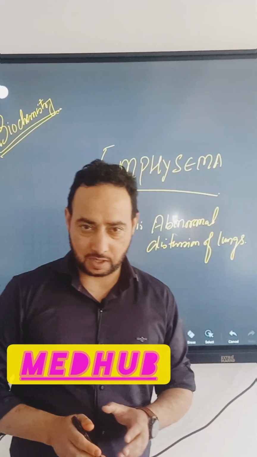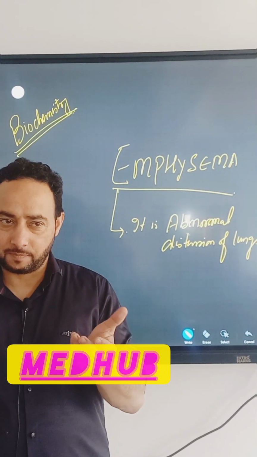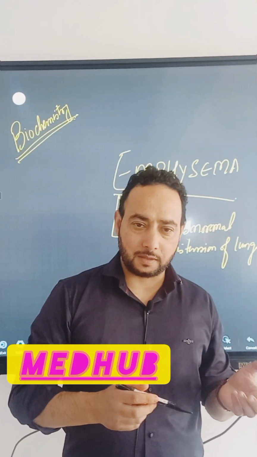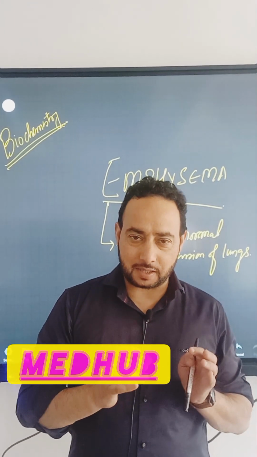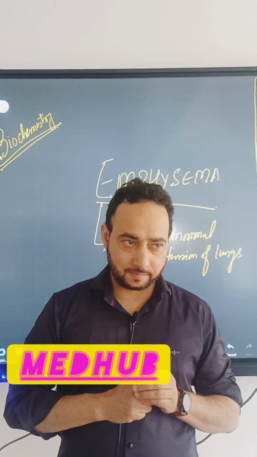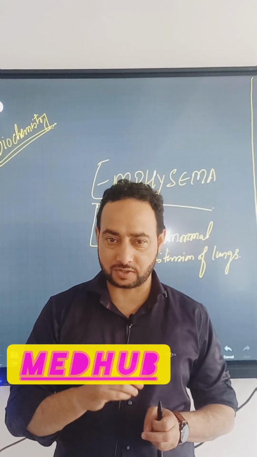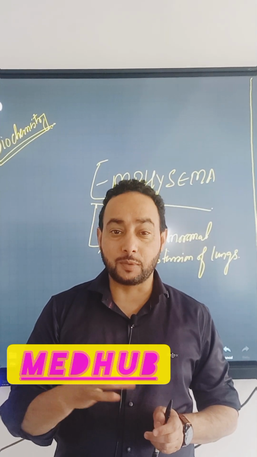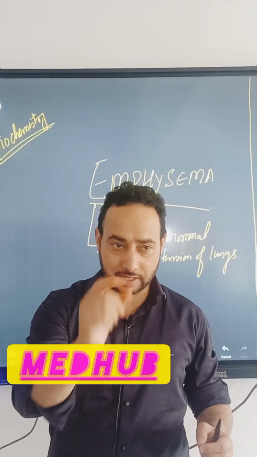Our lungs have some air inside them that keeps these lungs inflated. But due to some conditions, due to some infections, there is abnormal distension of lungs. They get more inflated. How does that occur?